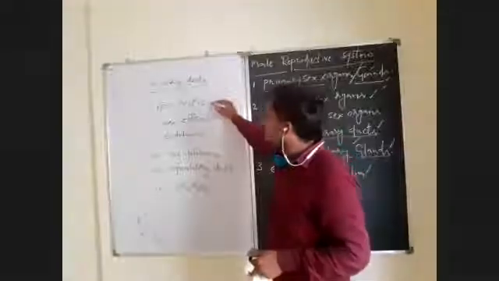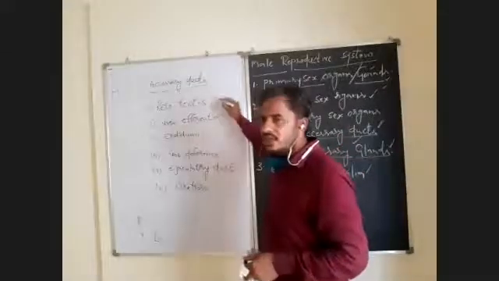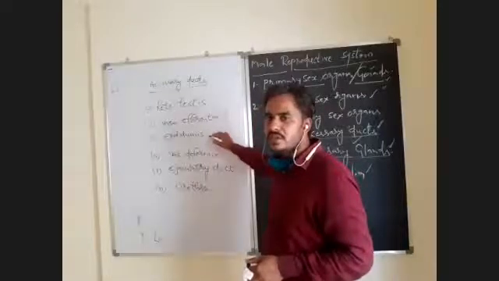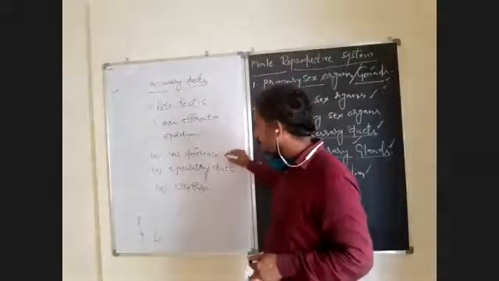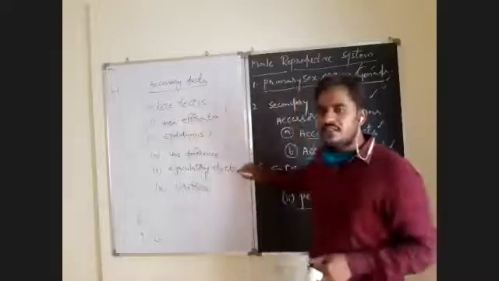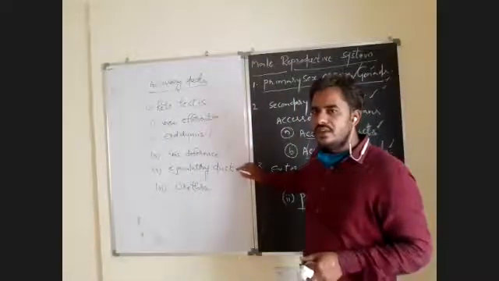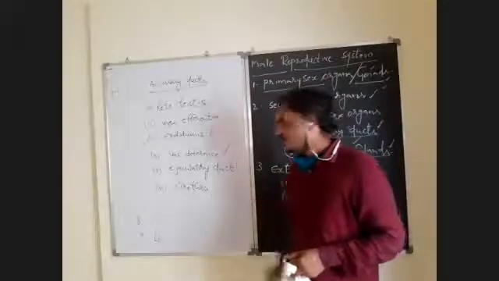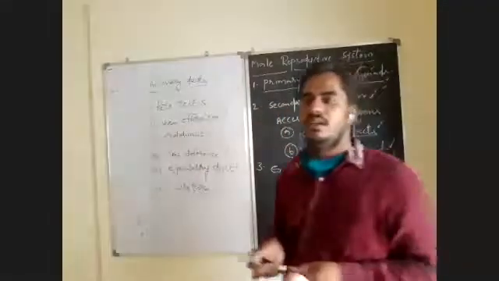Seminiferous tubules open into rete testis. Rete testis opens into vasa efferentia. Vasa efferentia open into epididymis. Epididymis opens into vas deferens. Vas deferens opens into ejaculatory duct, and ejaculatory duct opens into urethra. Urethra opens out through the urethral meatus.